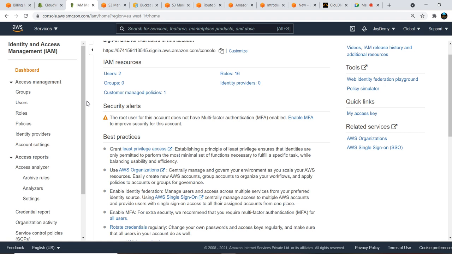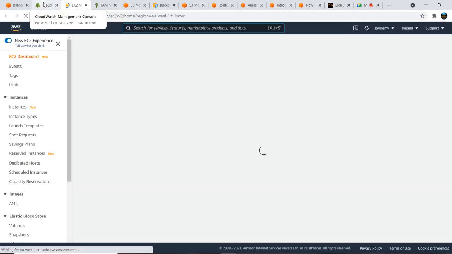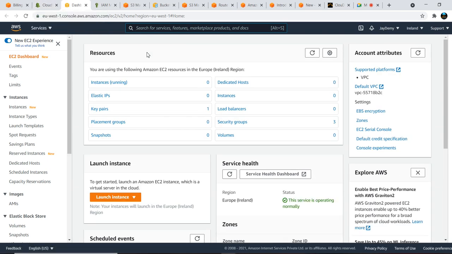Before I go and create users, first I will navigate to the EC2 console and launch two instances. Meanwhile, the instances will be up and running, and we will create the users and see how they are helpful whenever we want to perform any task here.